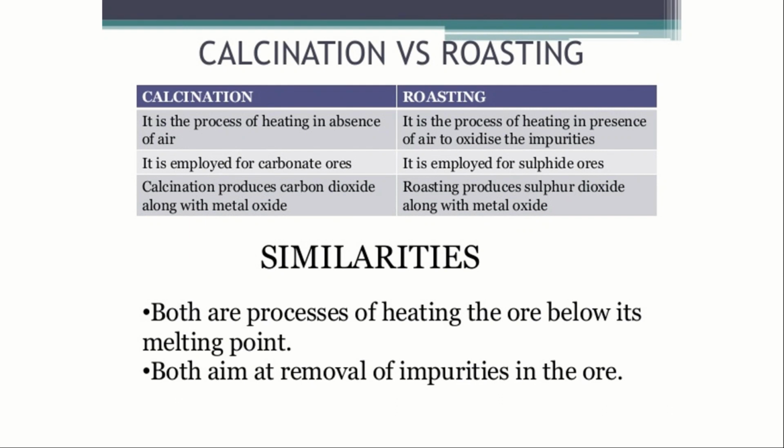Let us know about the basic differentiation between calcination versus roasting. Calcination is the process of heating in the absence of air. Roasting is the process of heating in the presence of air to oxidize the impurity. Calcination is employed for carbonate ores. Roasting is employed for sulfide ores. Calcination produces carbon dioxide along with metal oxide. Roasting produces sulfur dioxide along with the metal oxide. The differentiation between calcination and roasting is very important. Next, the similarities: both are processes of heating the ore below its melting point, and both aim at the removal of impurities in the ore.